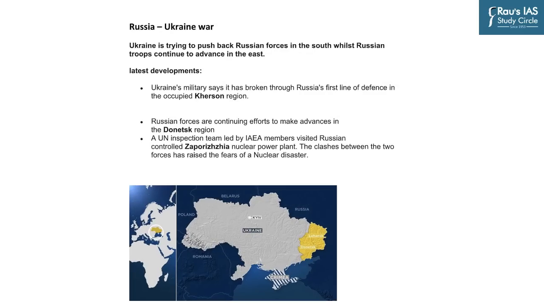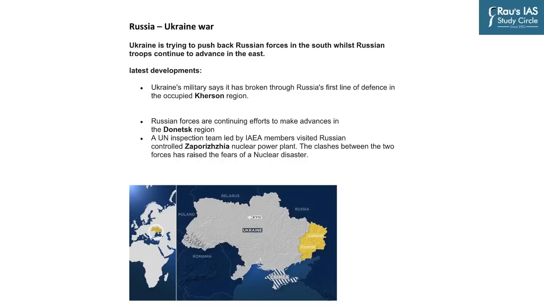So Ukraine is trying to push back Russian forces in the south while Russian troops continue to advance in the east. Ukraine's military says it has broken through Russia's first line of defense in the occupied Kherson region. Russian forces are continuing efforts to make advances in Donetsk region, which has been plotted with yellow color on the map of Ukraine towards the east.